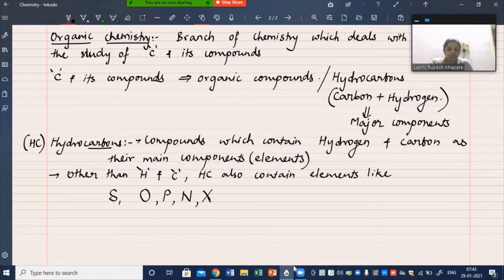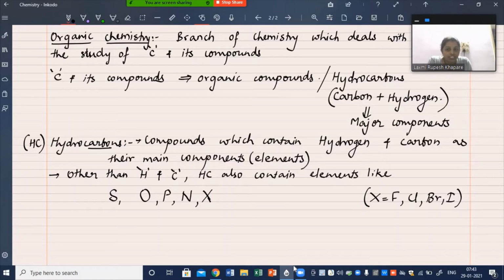X is the symbol used to indicate halogens. Halogens are group 17 elements, and halogens can be fluorine, chlorine, bromine, and iodine. So other than hydrogen and carbon, hydrocarbons also contain sulfur, oxygen, phosphorus, nitrogen and halogens.